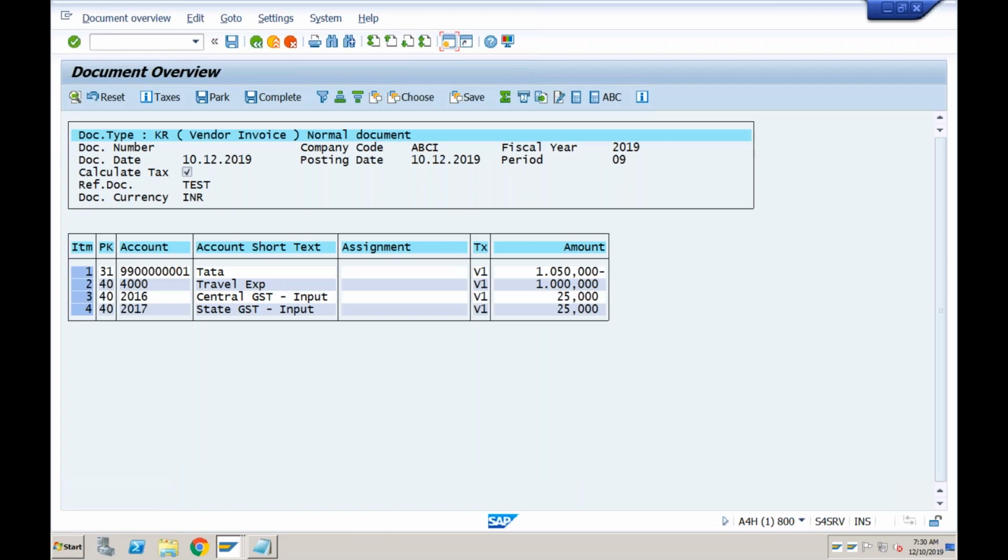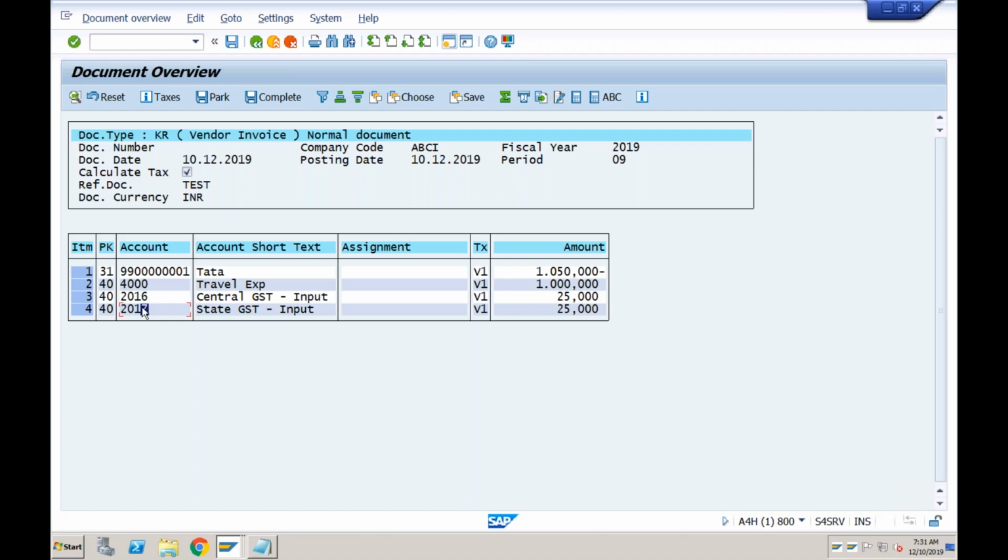Now you can see very clearly what is happening is vendor is getting credited with 1050, which means we need to pay this much amount to the vendor, 1050. But is it the complete expense? No. Expense is only 1000. Remaining 50 is tax, which you can claim from the government later on. You can take the credit of this particular amount. Right? You can see 25 and 25, which means 5% central GST, 5% state GST. And in which GLs it is going? It is going to 2016 and 2017. These are the GL accounts that we have created just now.